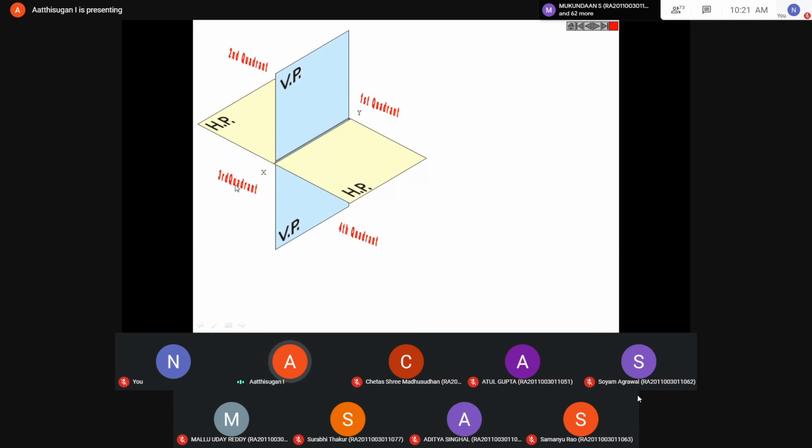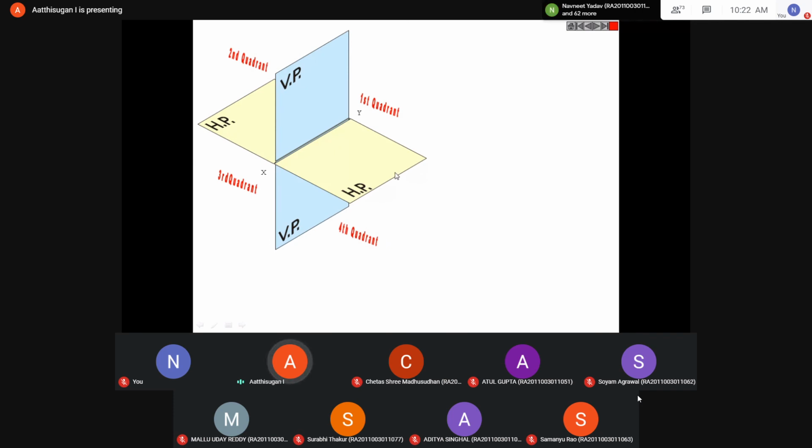Third quadrant means, anyone? Third quadrant, how to represent the object? If the object is here, how to represent it? Below HP, behind VP. Yeah, very good. Below HP, behind VP. So the fourth quadrant, here. How to represent it? Below HP, in front of VP.